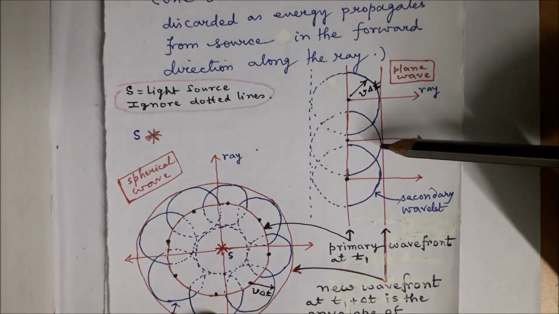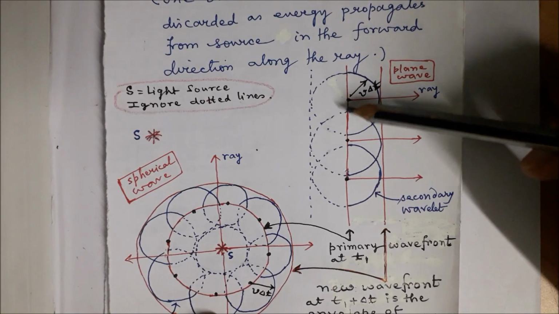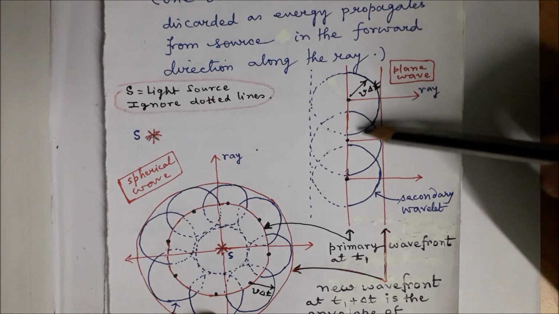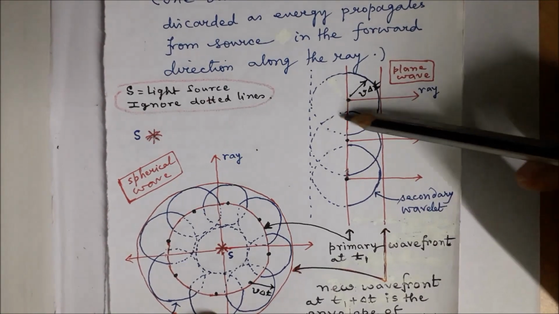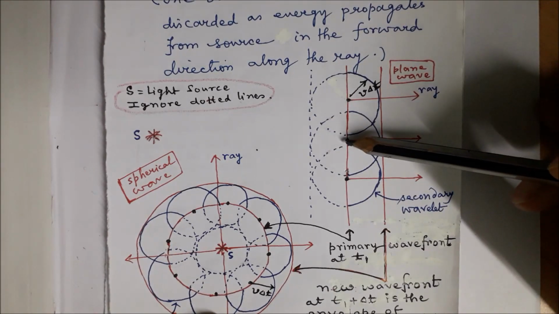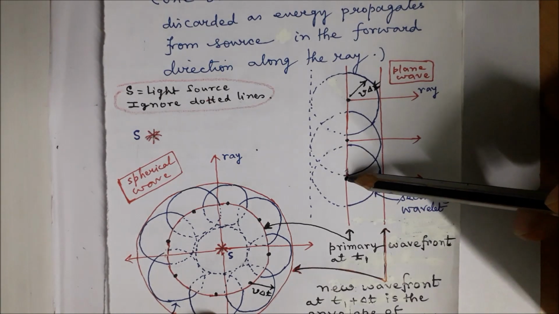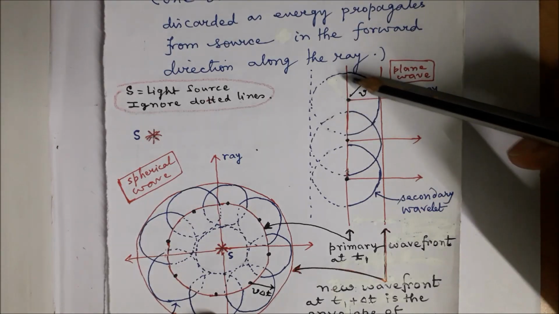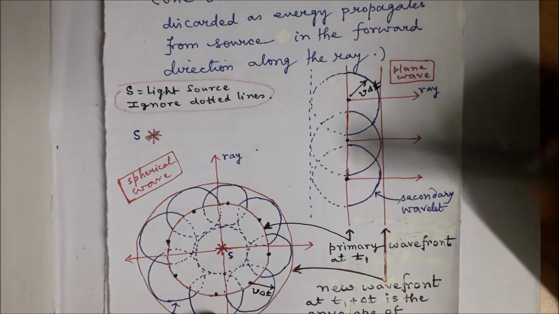So according to the principle, this primary wavefront is built out of several points and each is a source of secondary waves. So this is a secondary wavefront which is spherical. This is another secondary wavefront which is also spherical and emitted from this point. Similarly, this is the third one which is emitted from this point. And similarly, we have infinite number of secondary waves that are generated from these infinite number of points of the primary wavefront.